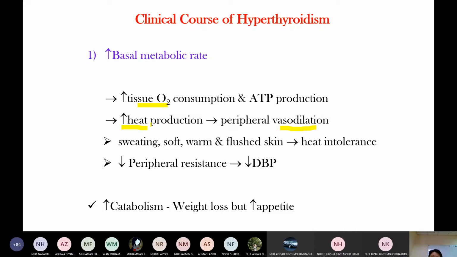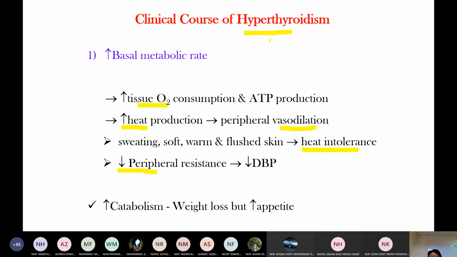Okay. In the body, there is increased BMR and increased heat production. So for heat loss, there is peripheral vasodilation. So this hyperthyroid person, importantly, has heat intolerance because they produce heat. So they cannot stand heat. Okay, another is there is vasodilation. Vasodilation reduces peripheral resistance. In blood pressure, total peripheral resistance determines the diastolic blood pressure.